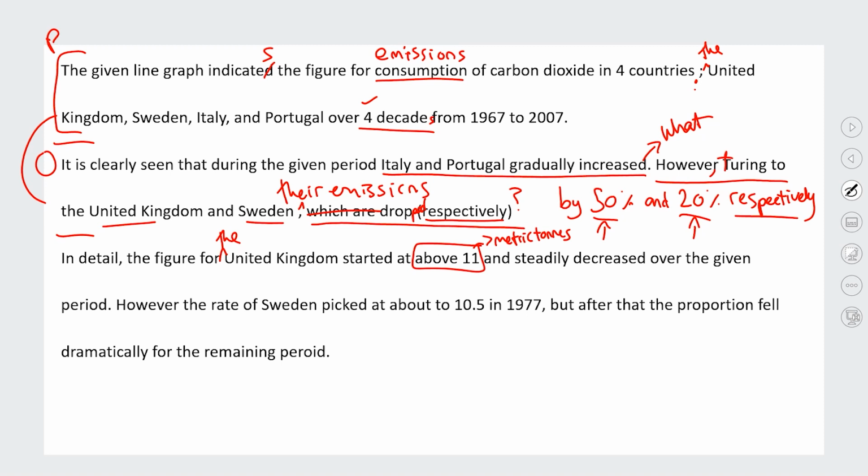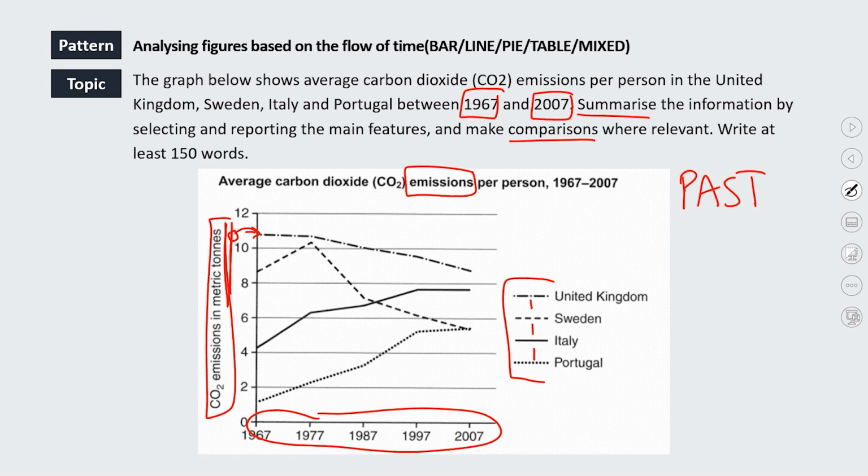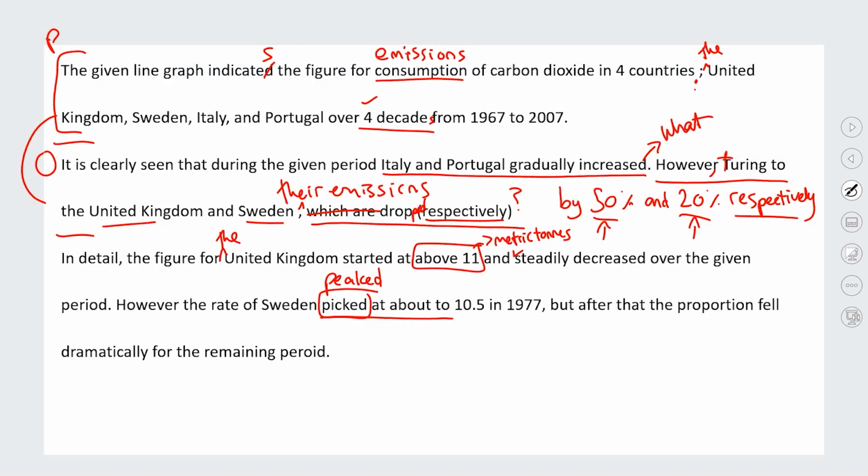This is good, steadily decreased. Yeah, that's perfectly fine. However, the rate of Sweden picked is not the right word here. I think they tried to say peaked, I think, was what they're going for, like it sort of peaked. But to check that, I have to go back and look at the graph, and like, did it peak at 10.5 in 1997? So we've got Sweden. Yeah, so then I have to go back and check. I'm like, oh yeah, this candidate did mean to say peaked, not picked. That's not a good sign if it's confused.